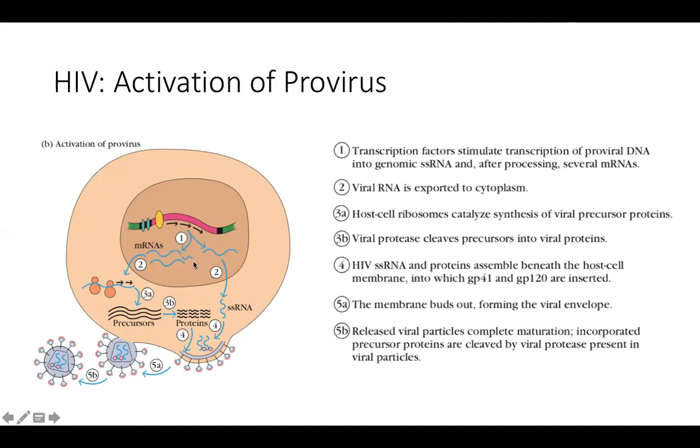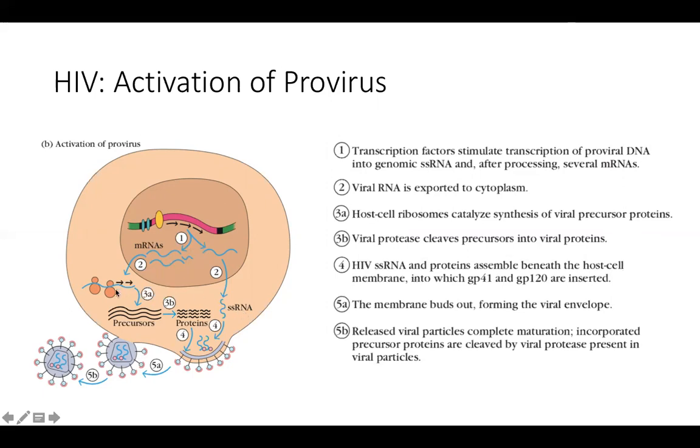The transcribed product has to be exported out of the nucleus. So this is the unspliced RNA, and this is the singly spliced version. So both of them get exported out of the nucleus. The unspliced version just stays like that. It is the genomic RNA, the single-stranded RNA. It is not going to get translated.